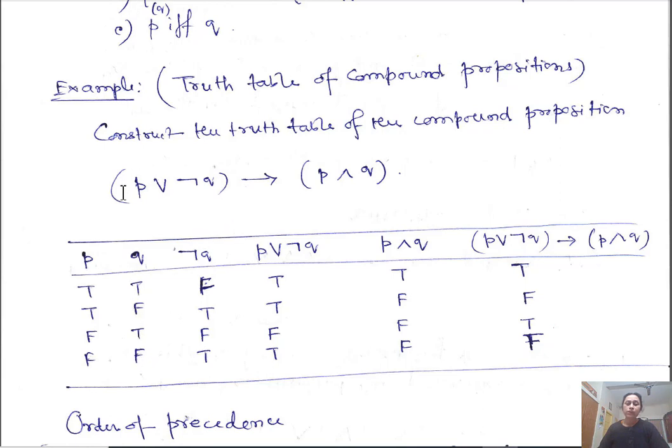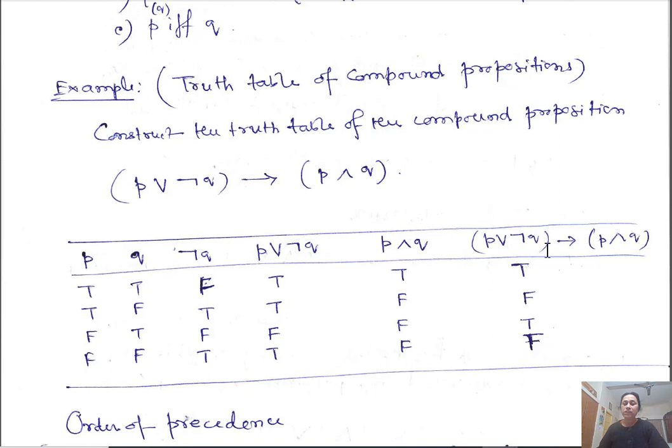Now you have to calculate P or negation Q. So find negation Q, which is simply this inverted: false, true, false, true. Then you OR them and you get this. Now you calculate P and Q, which you can do immediately. Then you have this column and this column, and then you can write this implication.